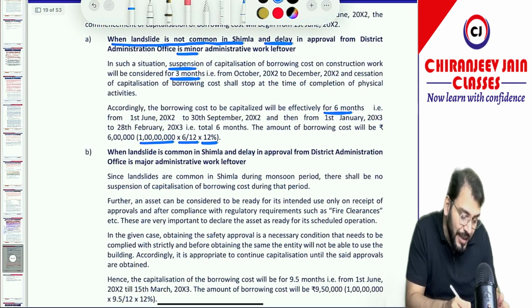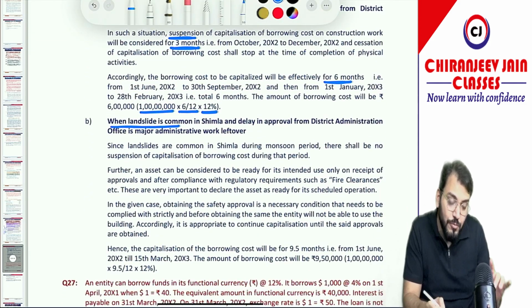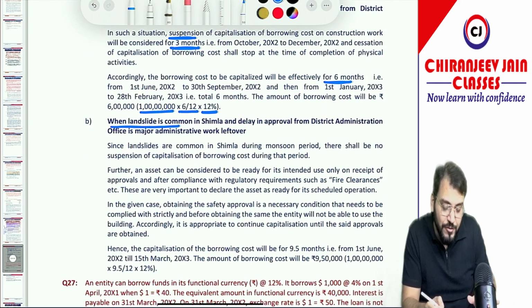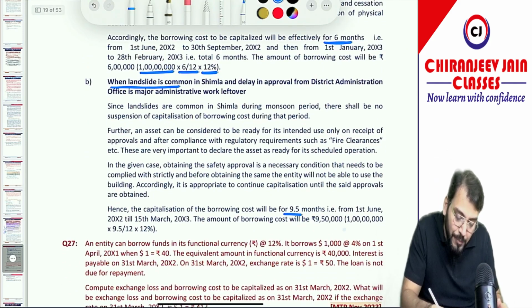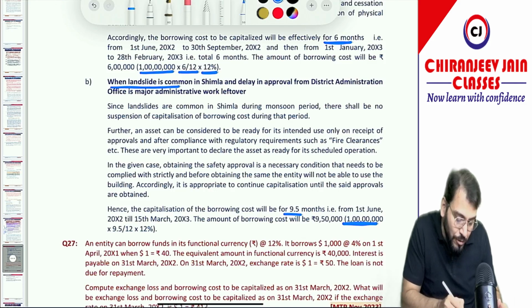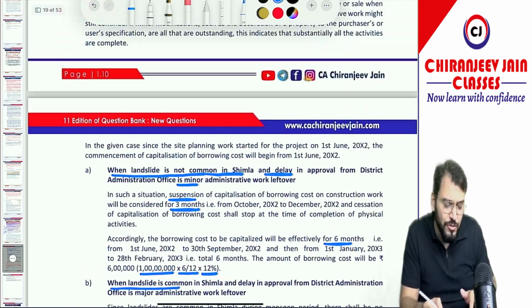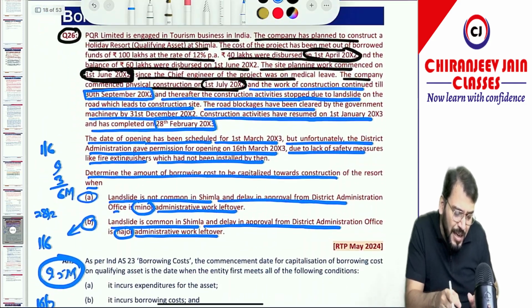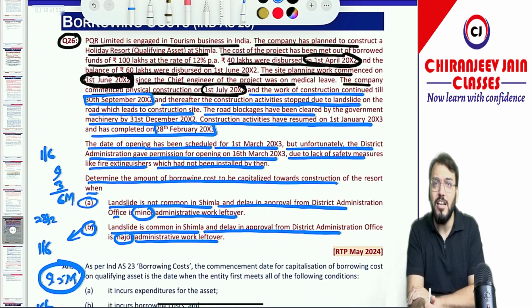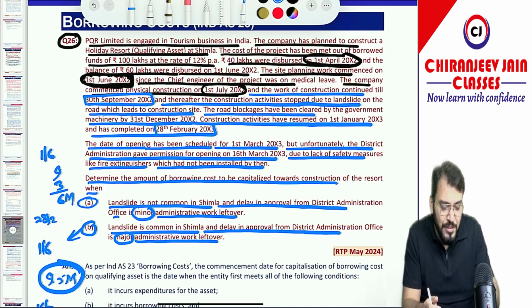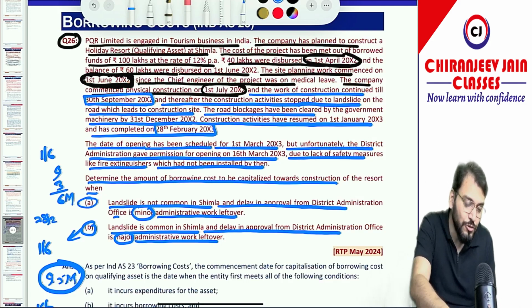Yes sir. And in the second case, when the landslide is common, in that case we have done 9.5 months without any suspension. So you can see 9.5 months, 1 crore, and 12%. So this will be the borrowing cost to be capitalized. Understood? I hope understood. This is a good question. For the first time this type of question has been given in the ICAI study material, means in ICAI resource. So I will say do this question. It might be in your exam. So be careful about this question.